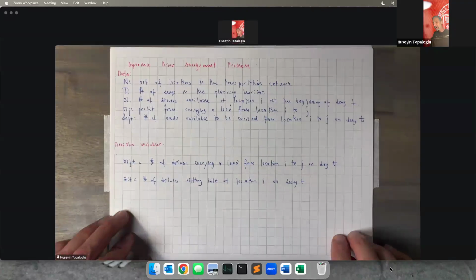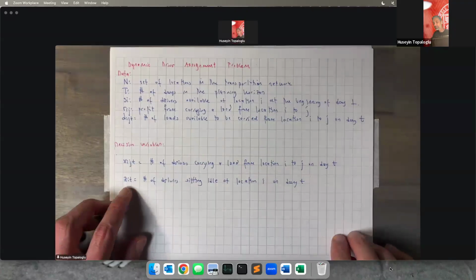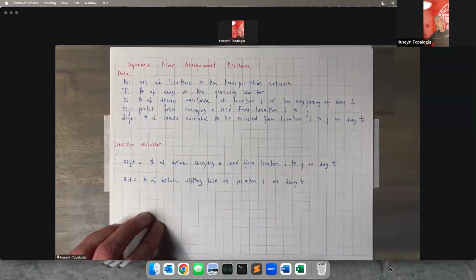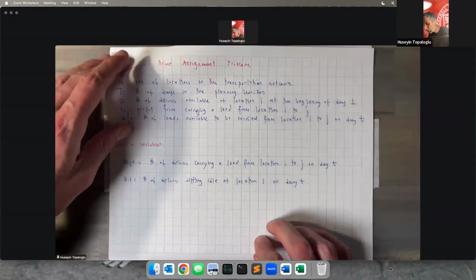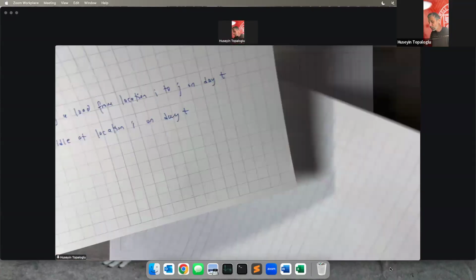z_it is the number of drivers sitting idle at location I on day t. If a driver is sitting idle at location I on day t, then it's going to be available at location I at the beginning of day t plus 1. Good. Let's try to get a feel for the types of constraints that we need to write.